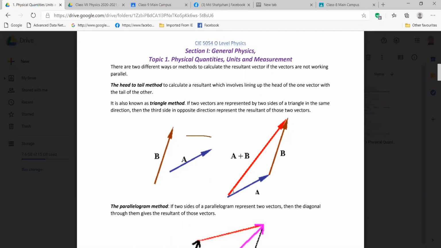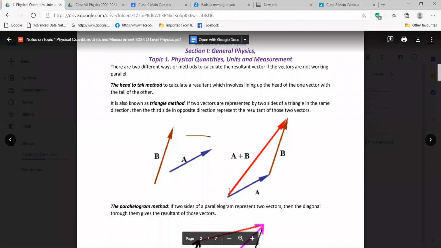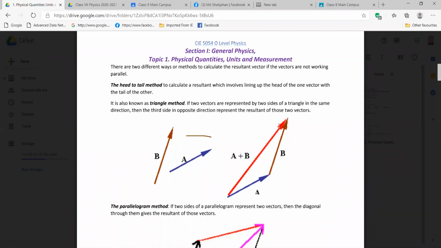So this last line you got is showing you the resultant. You will use your ruler to get the length. The length of this one will give you the resultant magnitude. Is it clear? And sometimes they also ask you the direction, that what is the direction of the resultant. So what did you tell about magnitude again? Magnitude, I am repeating, is the length.